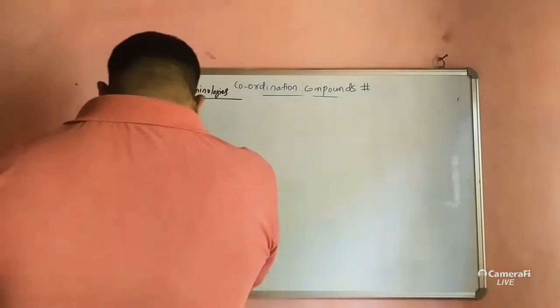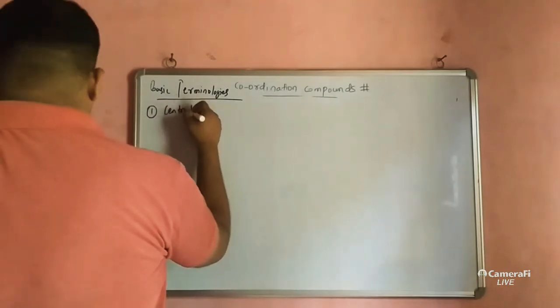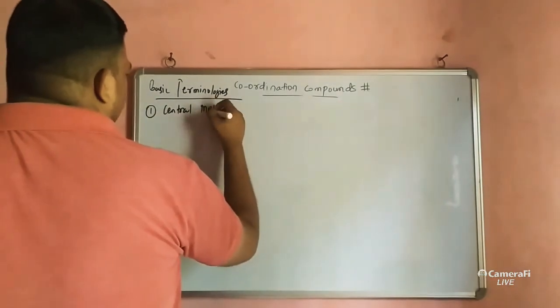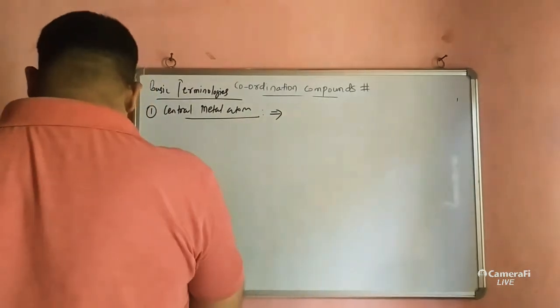First, central metal atom. It is very easy.